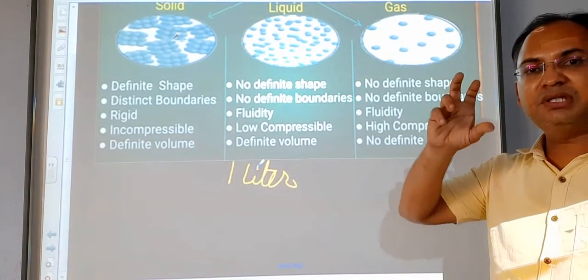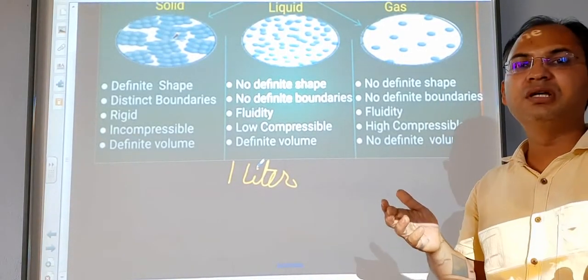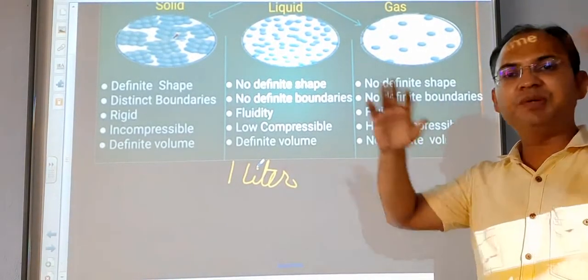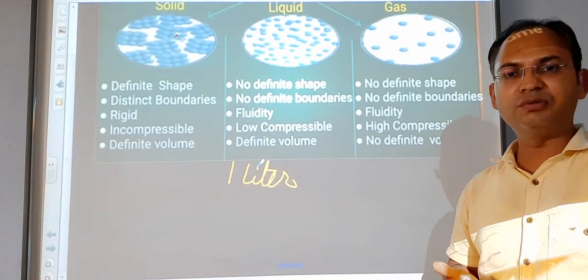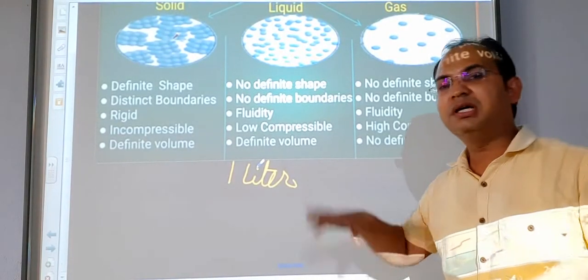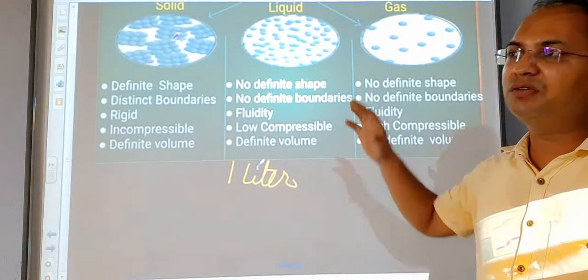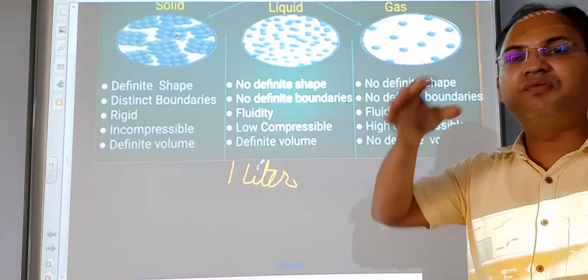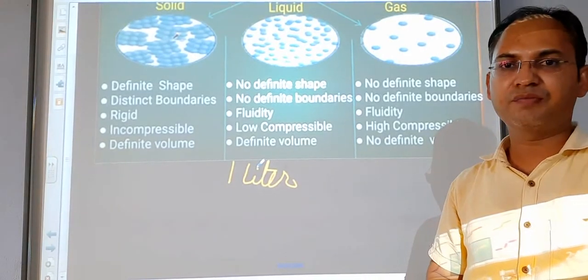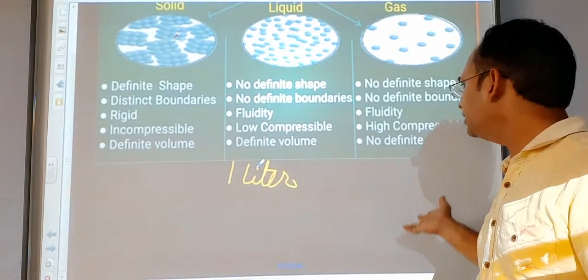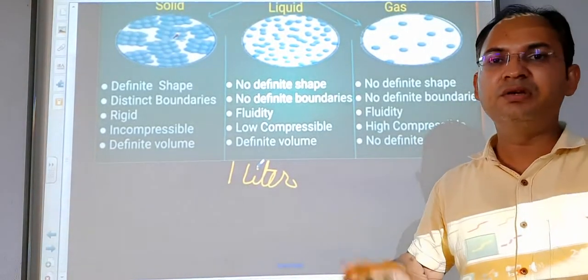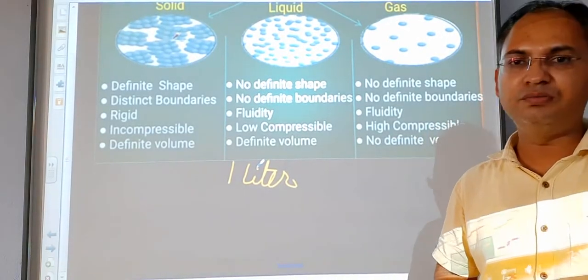And if you put the same gas in a room, the gas will occupy the volume of the whole room. So the volume of the gas is not fixed, and in fact the volume of the gas is the volume of the container in which it is placed.